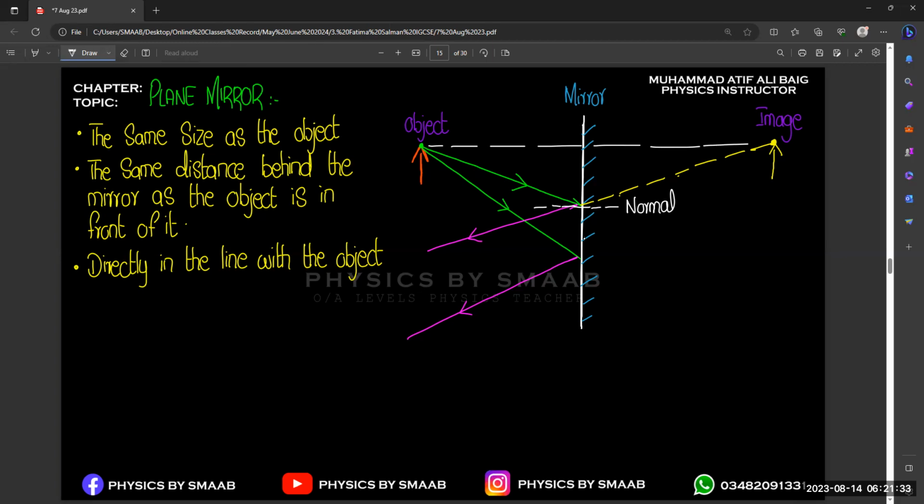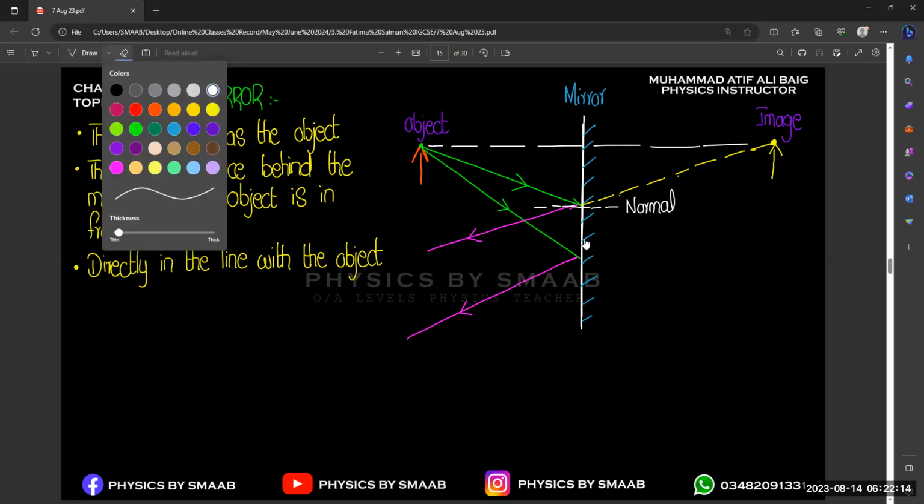So this is the concept of reflection in the plane mirror, because most of the MCQs ask about image formation for a plane mirror, that is, where the image will form. So what most students do is take the reflecting angle and mark that the image will form at this point. That is not right, because according to the law of reflection in a plane mirror, we need to mark the image on the other side. Okay, just for the ray diagram. So that is the important concept for plane mirrors.